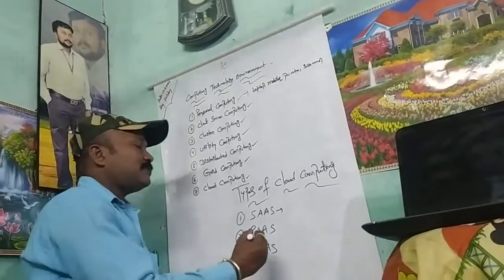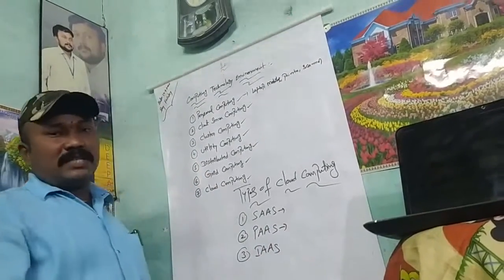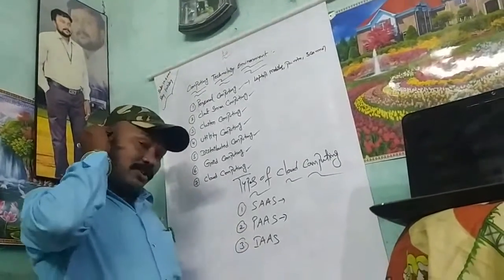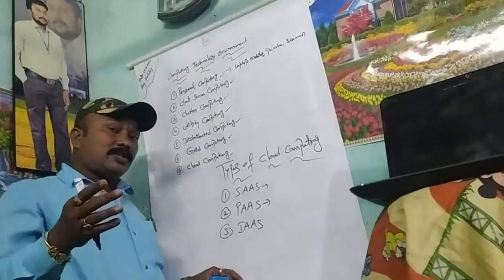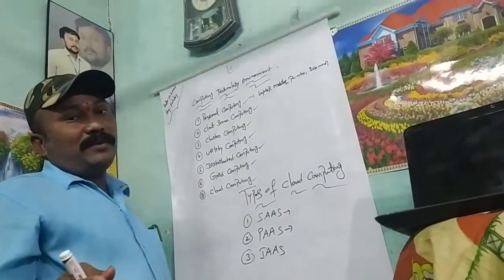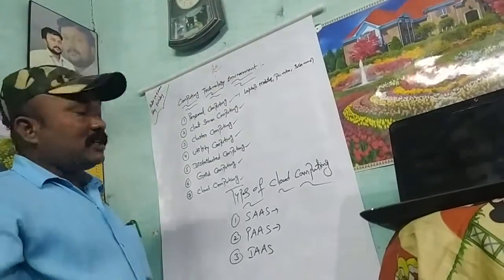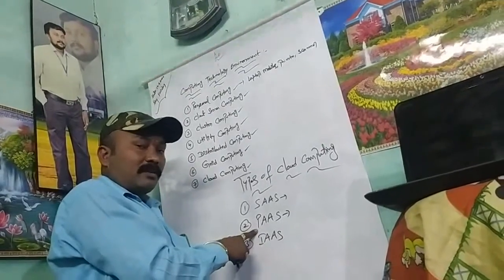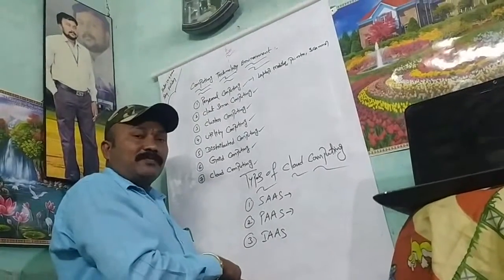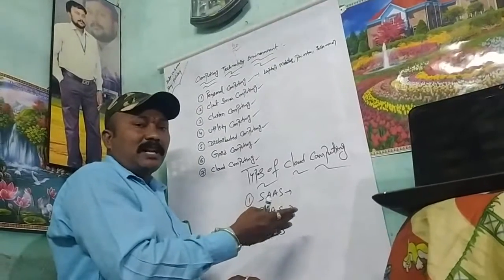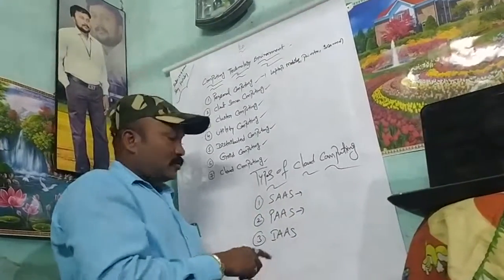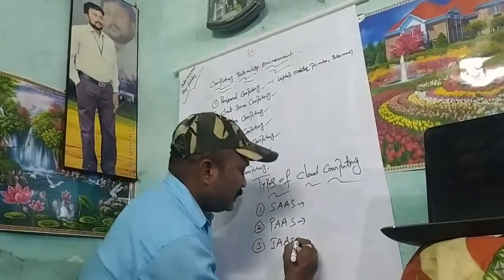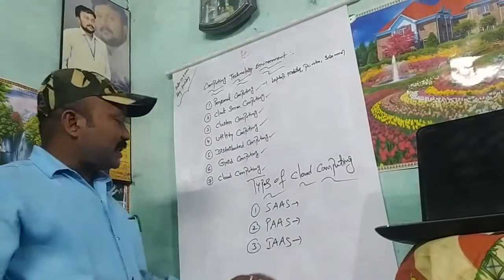Then next one is PaaS, platform as a service. So rentally we take a platform, any operating system. What is an operating system? It is required for implementing any software in our organization, so rentally we take the platform, that means the operating system. That platform is available over the internet. So rentally you take the platform. Platform is operating system.